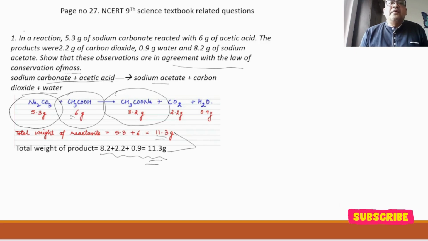Here you see that any reaction can be given to you, and in that they will give you the respective mass of the individual reactants, and you need to just sum those up, and you need to sum up the mass of the products also. Let's see the next question.